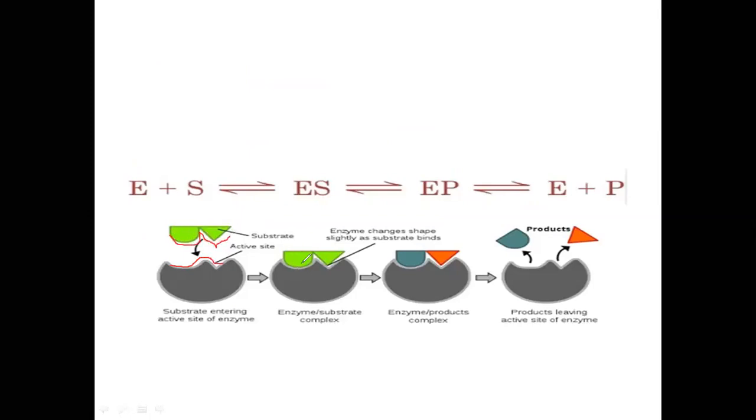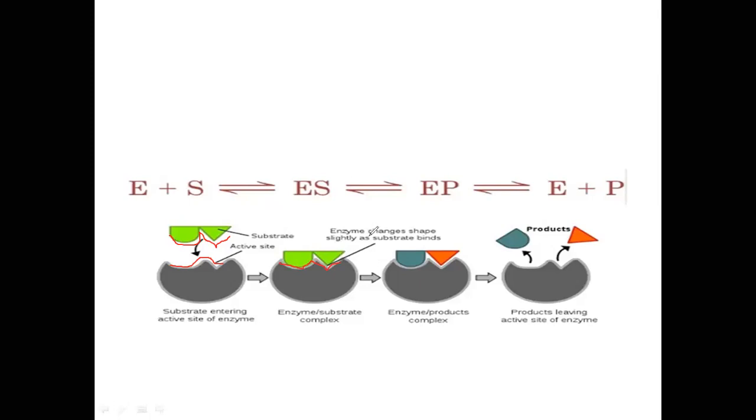Then you can see the enzyme substrate complex, in which the substrate gets fit into the active site of the enzyme. And why? Because there will be some changes in the active site of the enzyme, and this active site has adjusted to this substrate within a fraction of a second, friends.